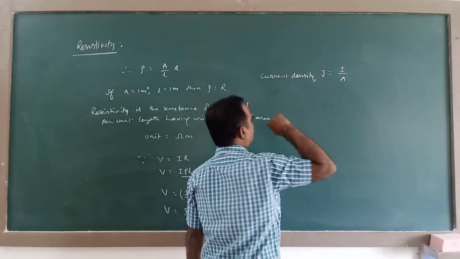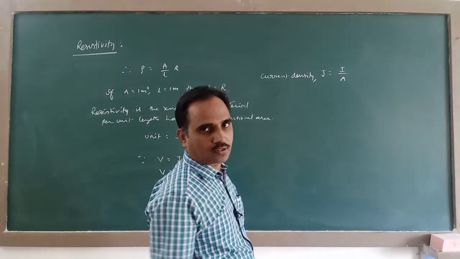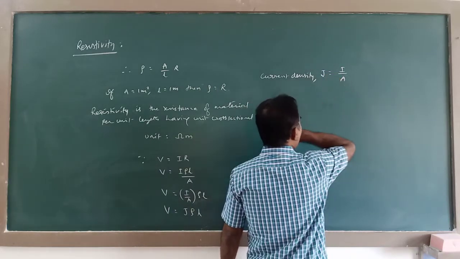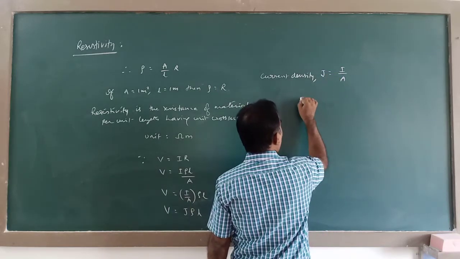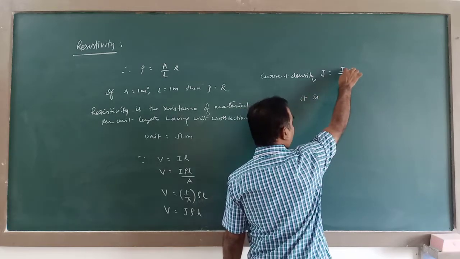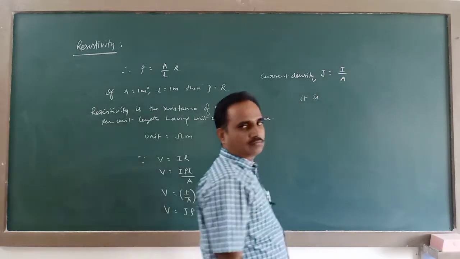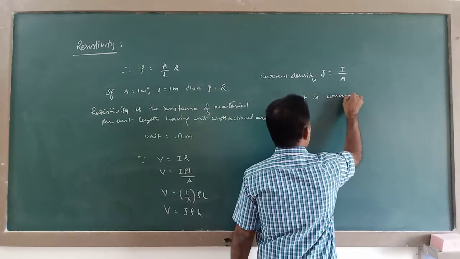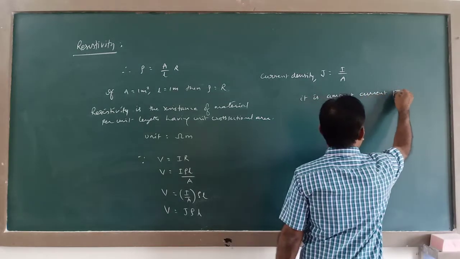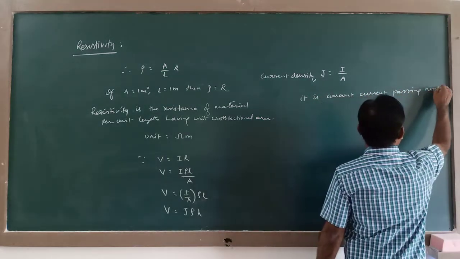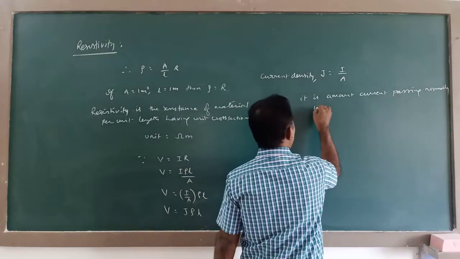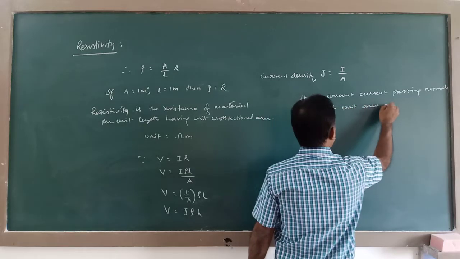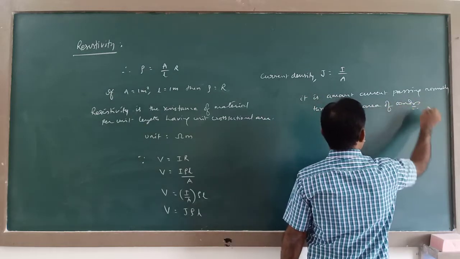You should be accustomed with these terms. Current density, J. Current density means it is the amount of current passing normally through unit area of the material or conductor.